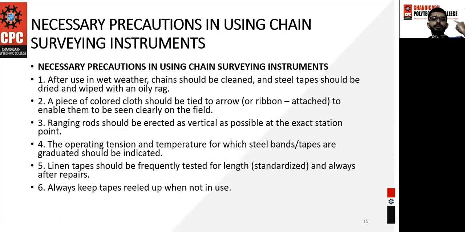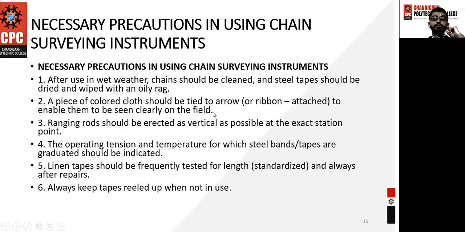Cleaned steel tapes should be dried and wiped with an oily rag. A piece of colored cloth should be tied to the arrow. The length of the arrow is usually 40 centimeter. You can write it down, the length of the arrow, and the arrow is used to hold the chain on the ground.